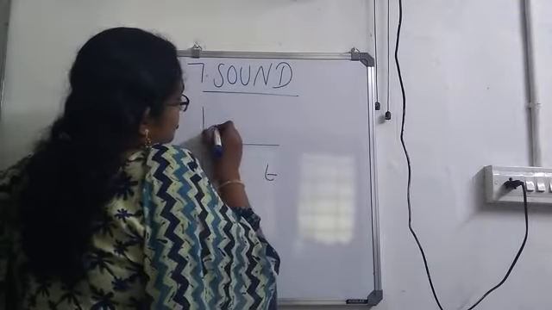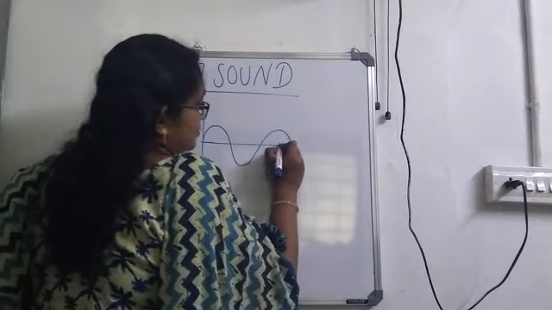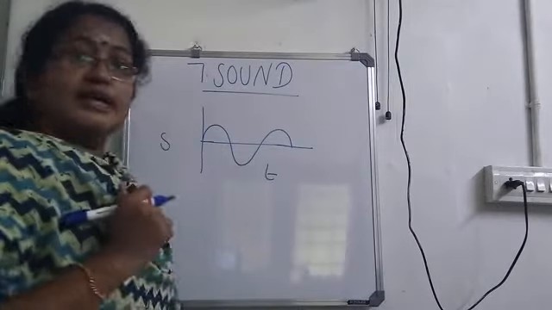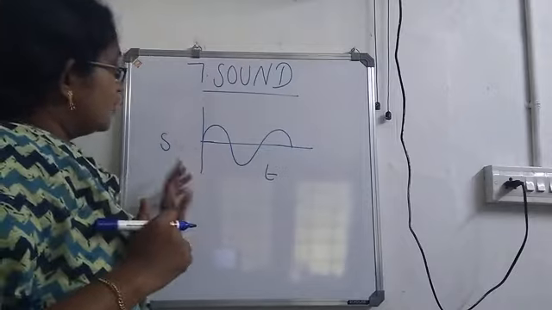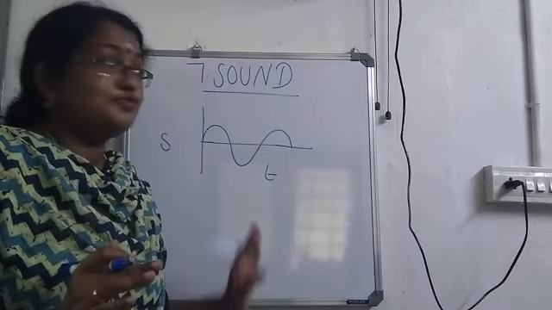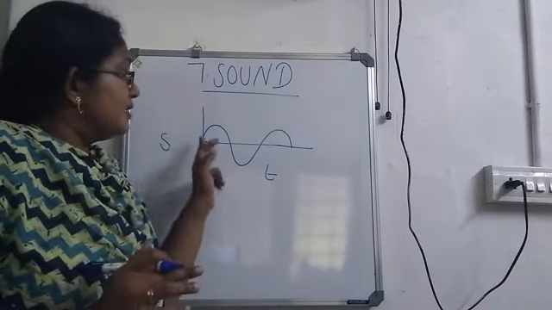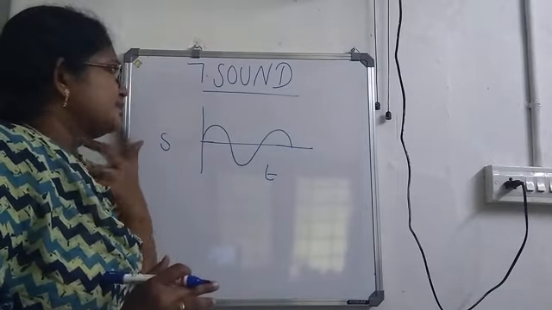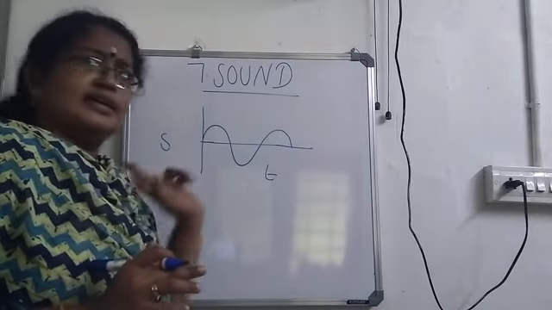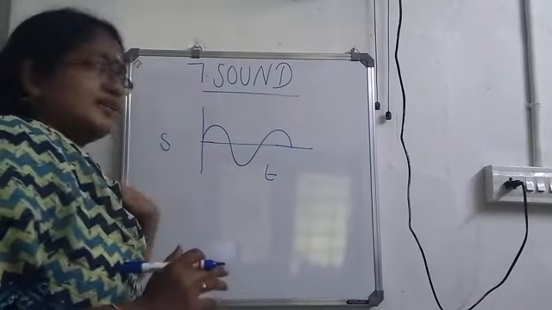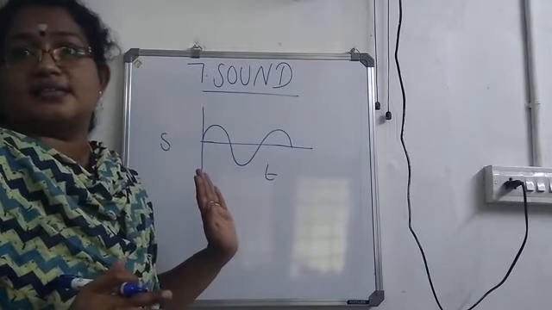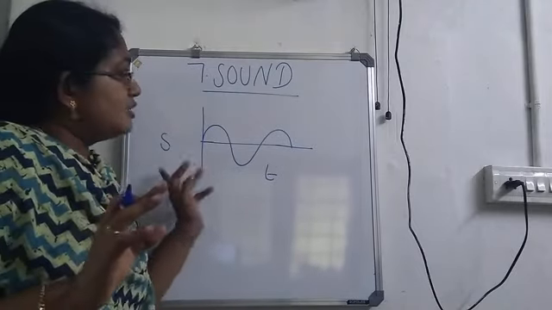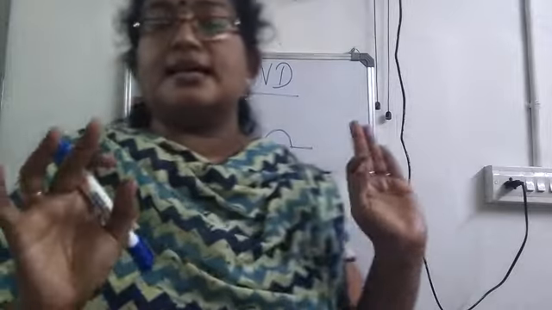And I am going to draw a wave. This is a wave. Okay. So, displacement time graph for a wave. Here, time is taken along the x-axis. Displacement is taken along the y-axis. Okay. So, is it clear? Displacement time graph to represent a wave.